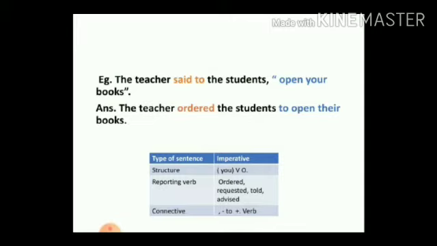Now, students, the reporting verb for this statement: if it is an order, it will be "ordered". If it is a request, it will be "requested". Next is the connective: the comma will change into "to" plus the verb that is there in the sentence.